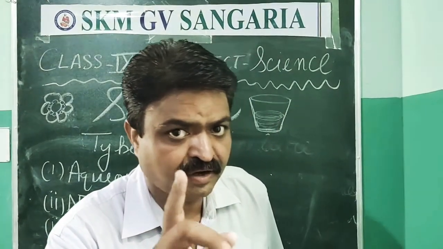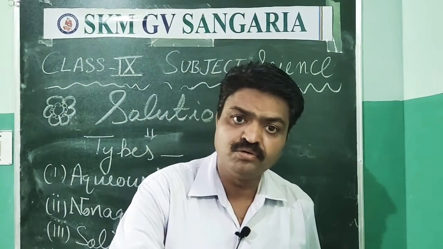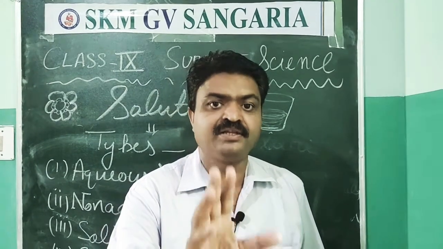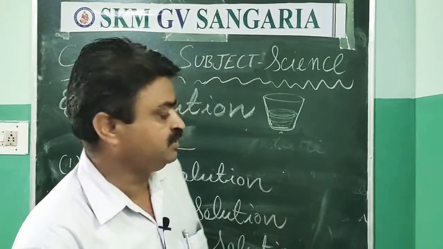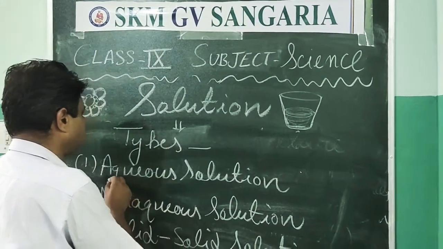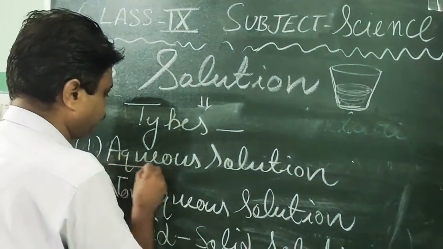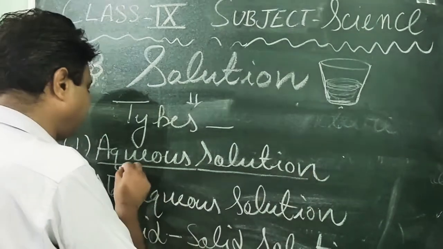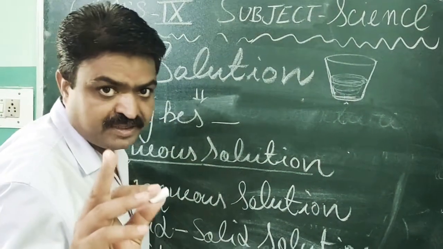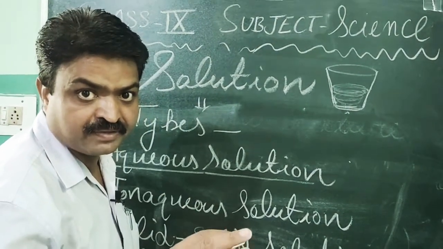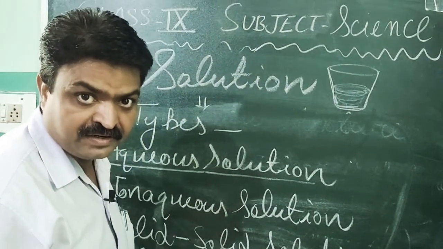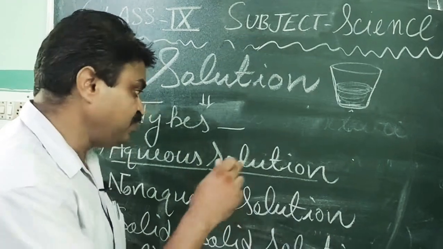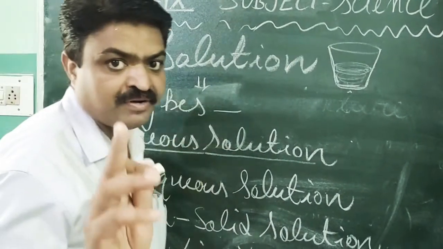So students, according to the nature of the solute and the solvent, there are different types of solution. Now the first solution is aqueous solution. Aqueous solution. Now what is the meaning of aqueous? Aqueous means water containing. So if the solution contains water in it as solvent, it is known as aqueous solution.